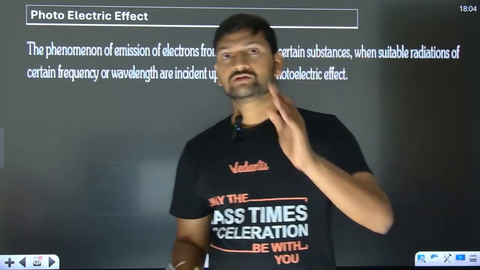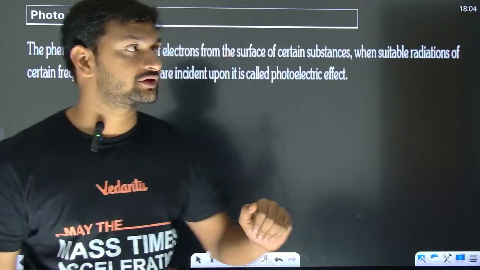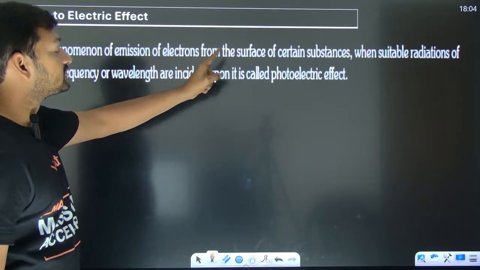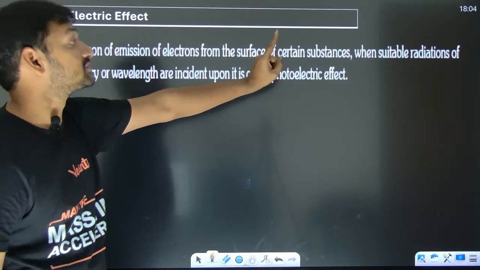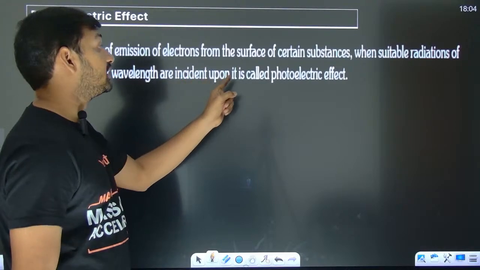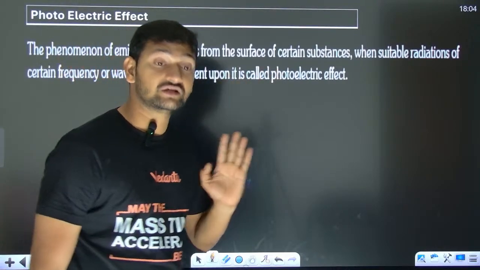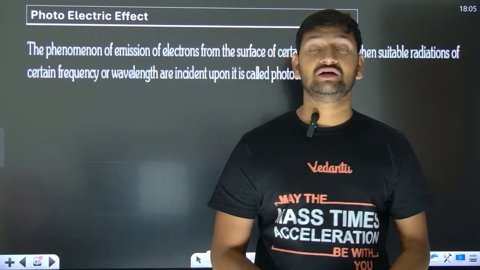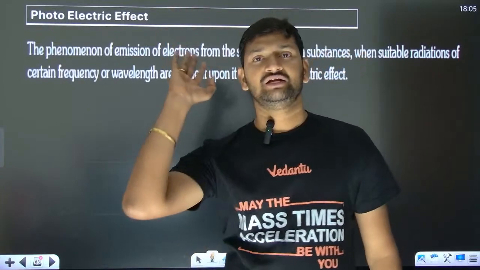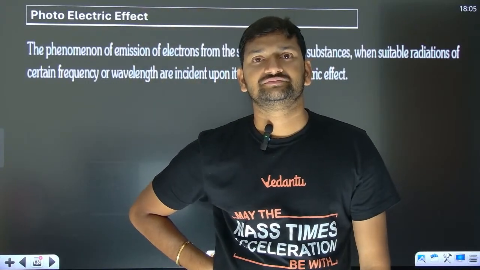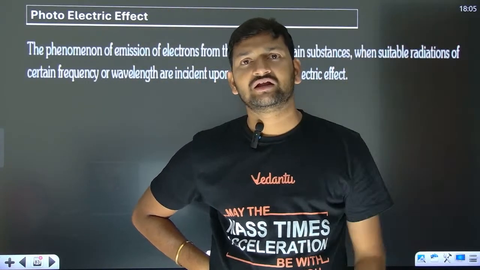So first of all, let's see what is photoelectric effect. The phenomena of emission of electrons from the surface of certain substances when suitable radiations of certain frequency or wavelength are incident upon is called as photoelectric effect. What happens in photoelectric effect is clearly mentioned over here. In simple words, you throw some light, some electrons are going to come out from that metal plate. That's called as photoelectric effect.